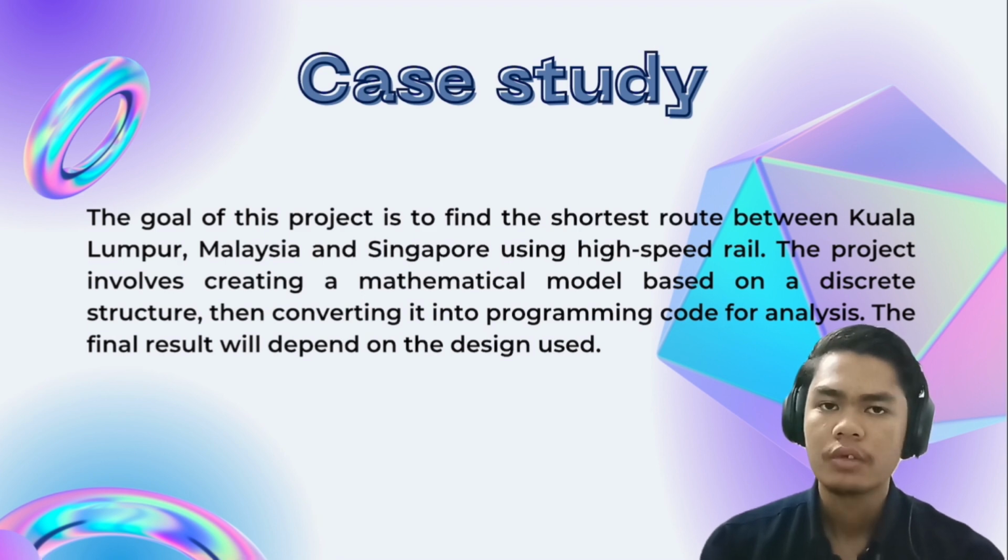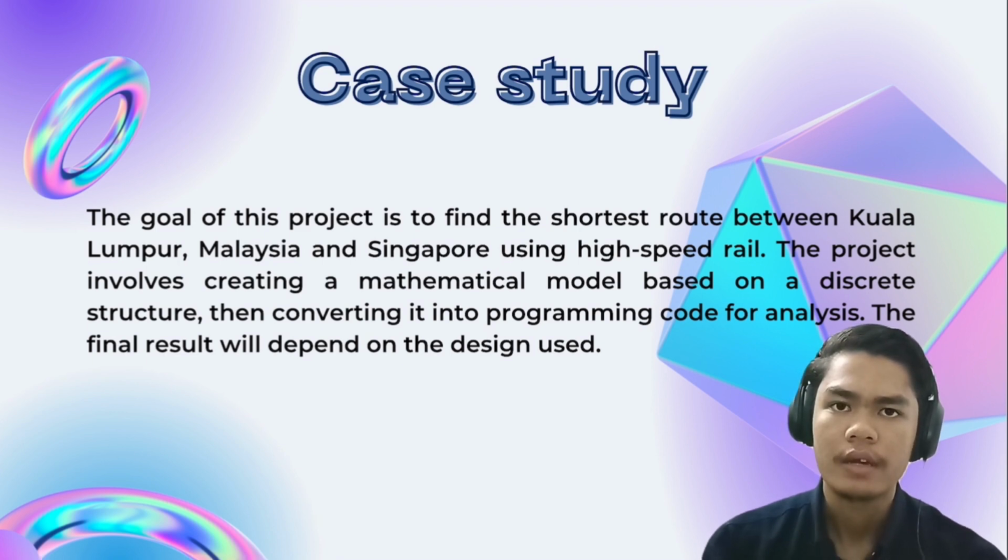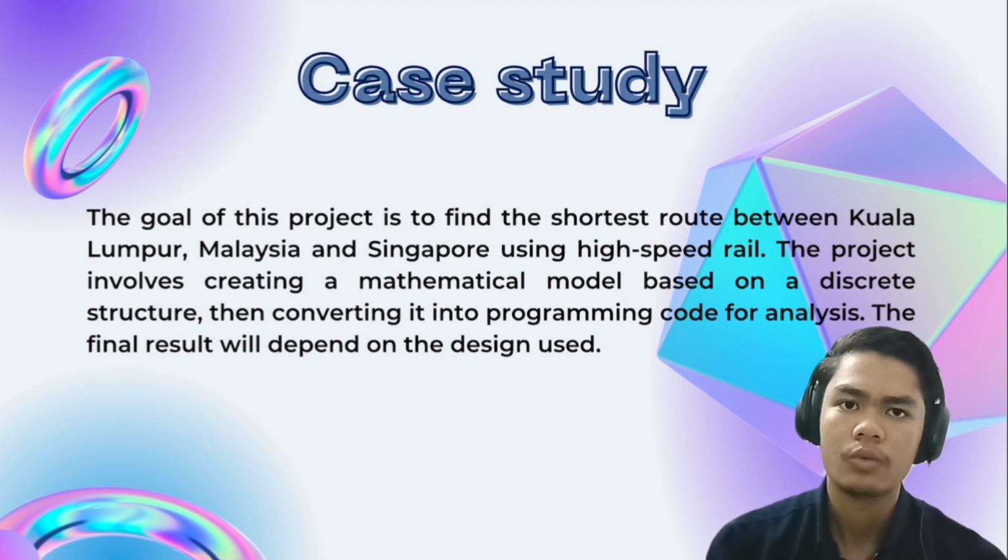This project will show that our country has a chance to be more competitive with other countries in the future with this kind of technology. Hopefully for this project we can determine the shortest high speed rail route between Kuala Lumpur and Singapore, and make this research an analysis and approach of discrete structure based on a mathematical model. Then the model must be transformed into programming code, and finally, depending on the suggested design, we must do a result analysis.